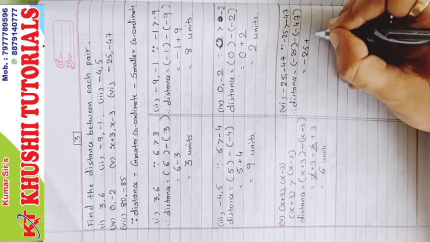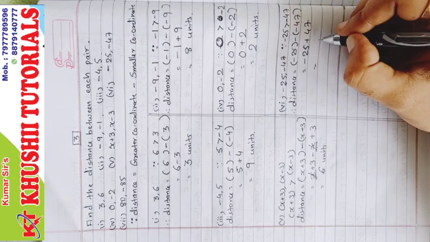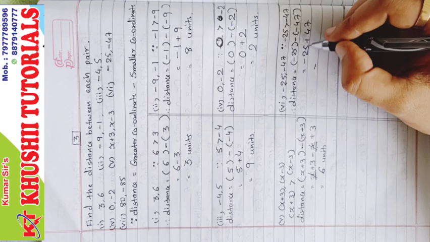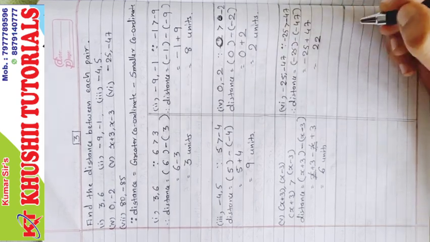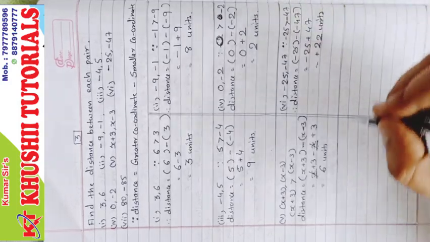Minus 25 plus 47. Now 7 minus 5 is 2, and 4 minus 2 is 2, bigger number minus smaller number. So the answer is 22. The distance is 22 units.